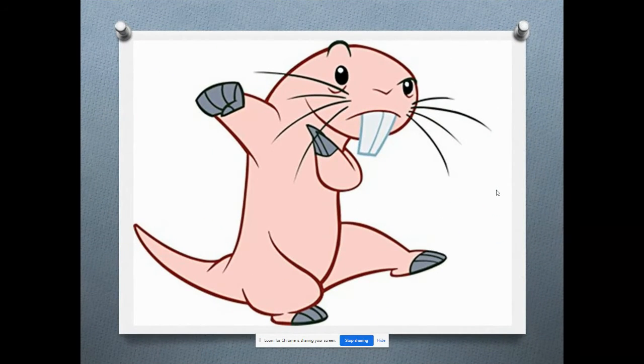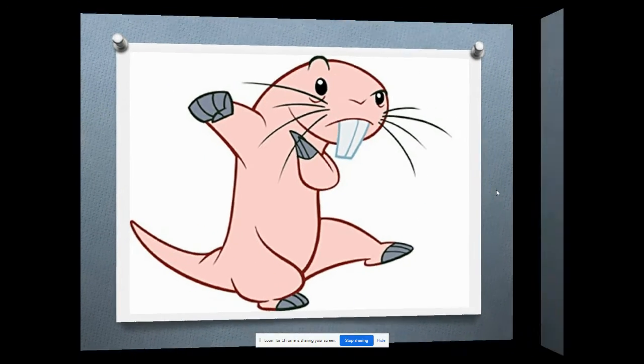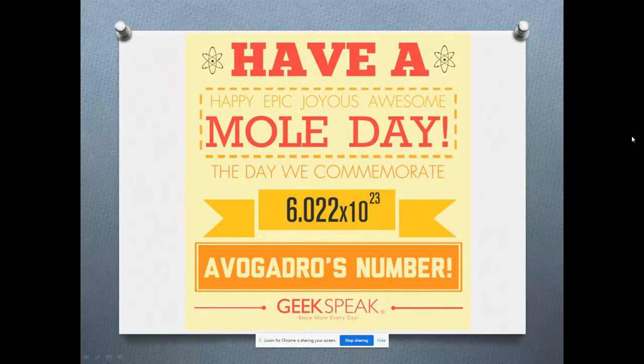And we always have to throw in Rufus, the naked mole rat, right? So I hope you have a wonderful Mole Day, however you decide to celebrate.